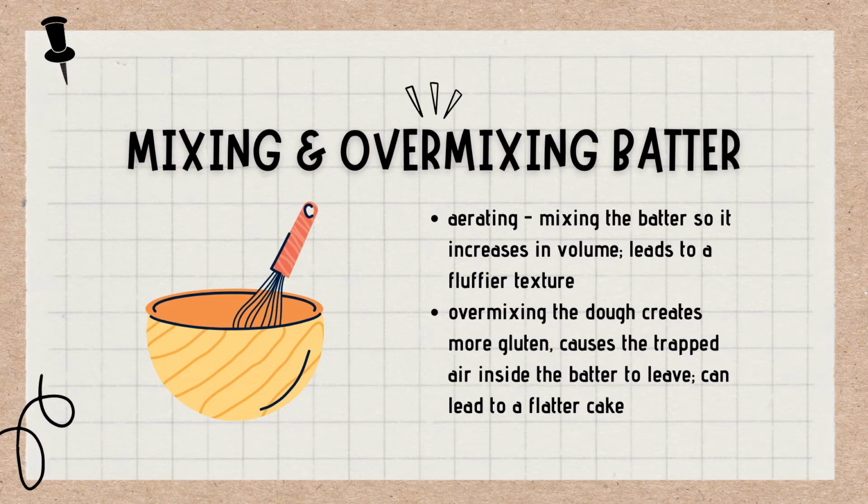Finally, let's talk about cakes, specifically talking about the differences in mixing and overmixing the batter. Mixing the batter allows for aeration, which leads to an increase in volume and an overall fluffier cake texture, as opposed to overmixing. Overmixing the dough or batter creates more gluten as it causes the trapped air inside the batter to leave and can lead to a flatter cake.